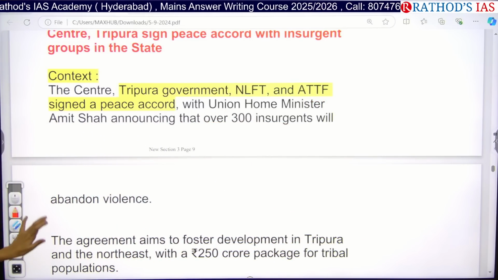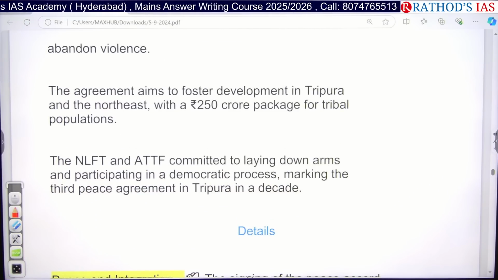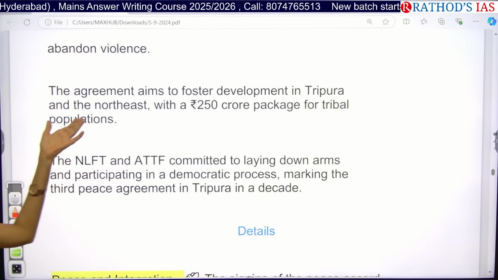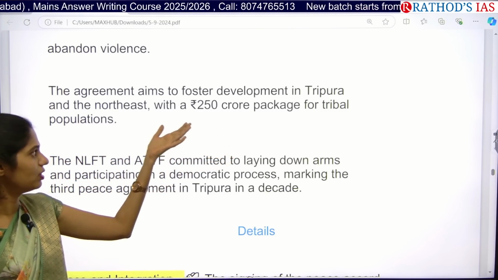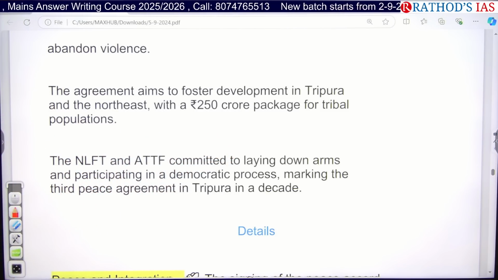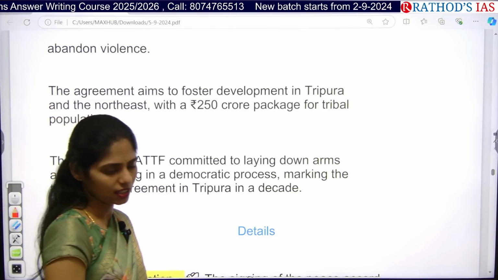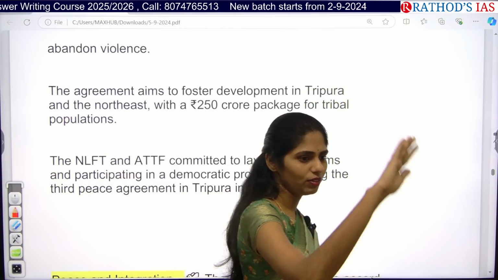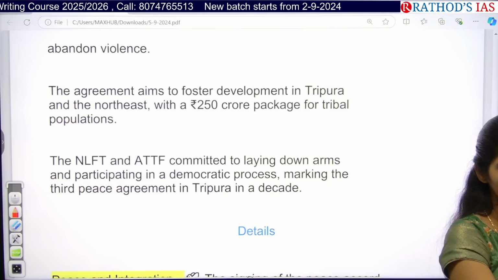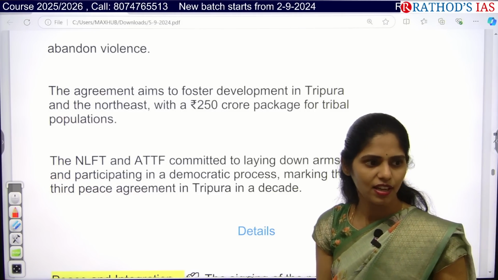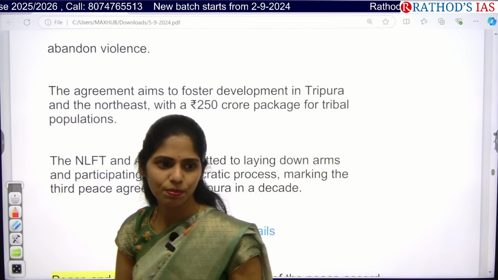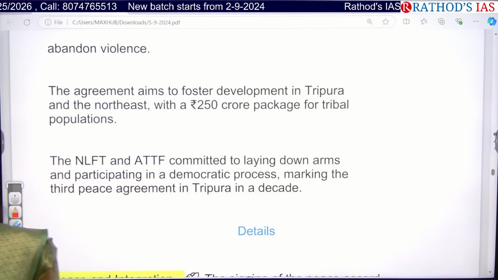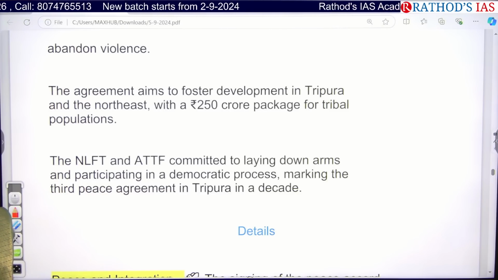This agreement also says that they are focusing on improving development in Tripura as well as the northeast region, and they also came up with a package of 250 crore rupees for the tribal population, especially in this northeastern region. It is mainly full of hilly terrain because it is an extension of our Himalayas, right? We also call it the Purvanchal, right? And because of these hilly areas, there is very thick forest in this northeast.